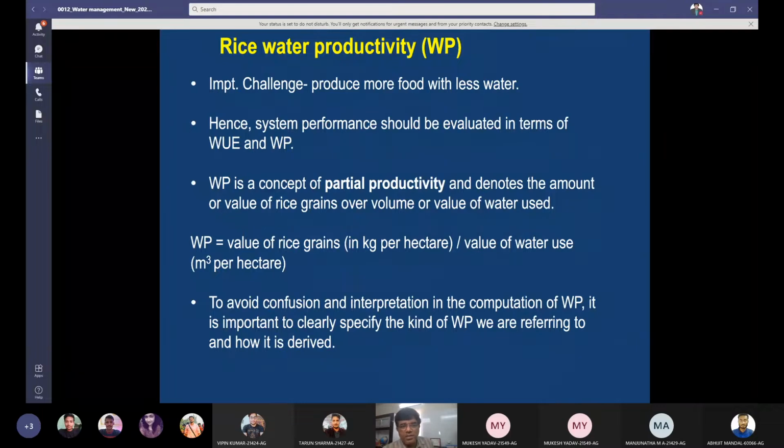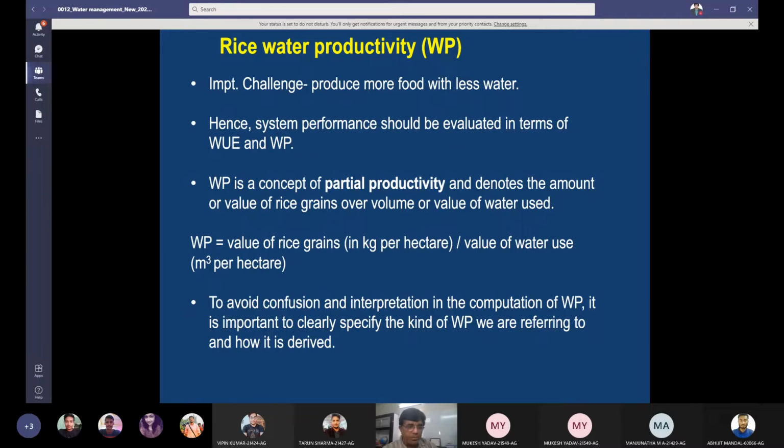So water productivity is a concept of partial factor productivity. Partial means individual component of the water lost. How much yield is produced by those kinds of water losses. So water productivity is a concept of partial productivity and denotes the amount or value of rice grain over the volume or value of water used. You can express it in terms of volume or in terms of value.